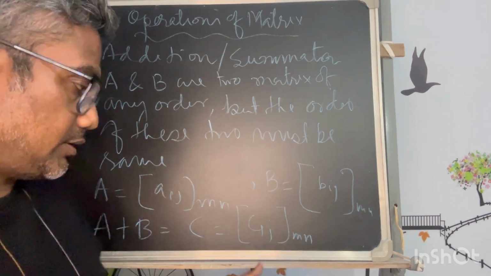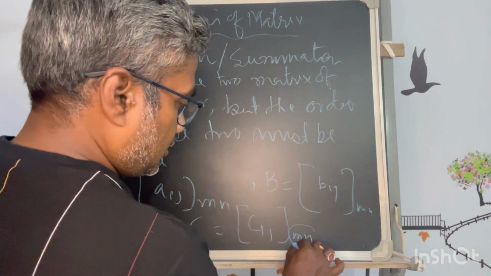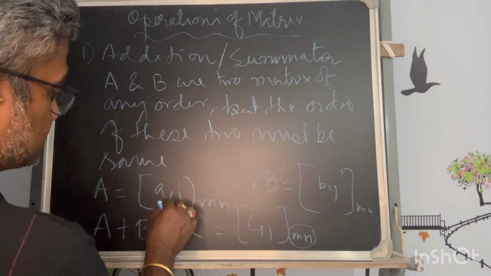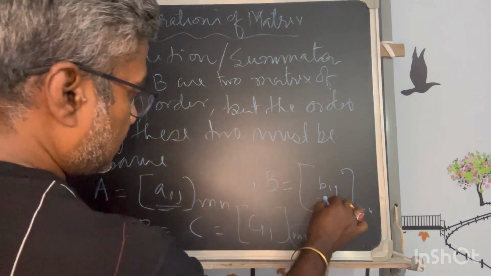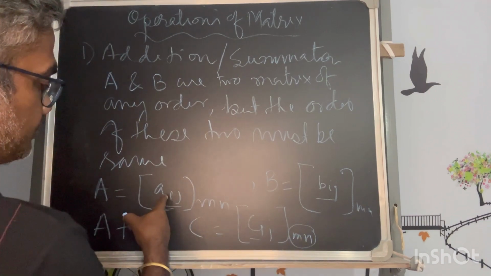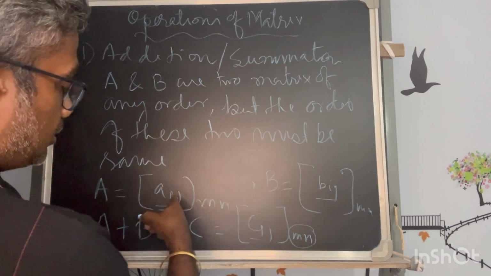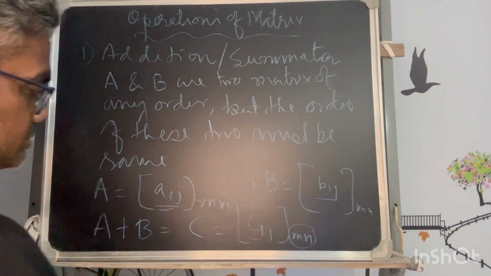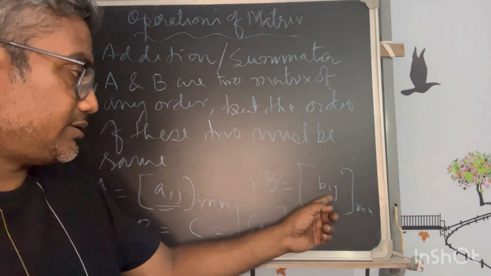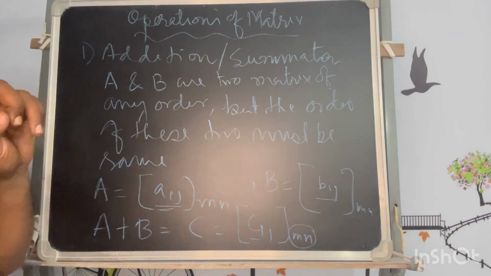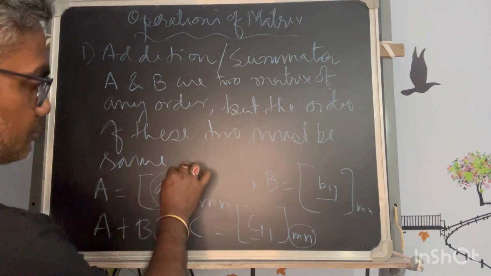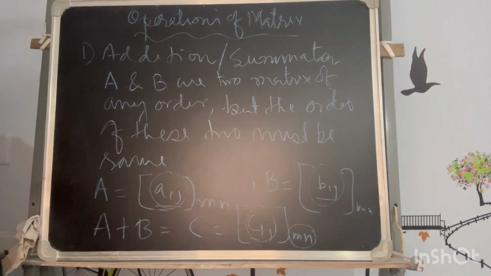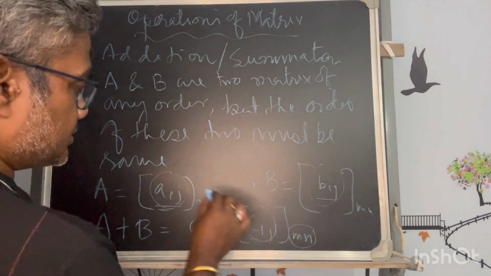So the first thing that we observe is that the order of the matrices should be the same. What is the relation? I am taking generalized terms, represented by this row and column, and we are keeping all the rows and columns the same. If I take Aij here, I take Bij here. If I see the position of this and the position of this, as the order is the same, all of these are similarly located.